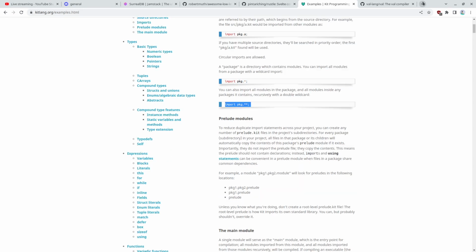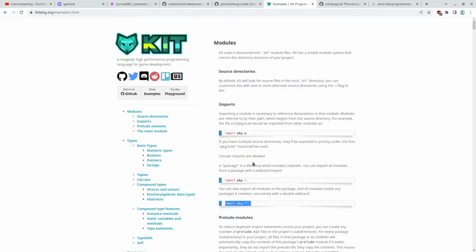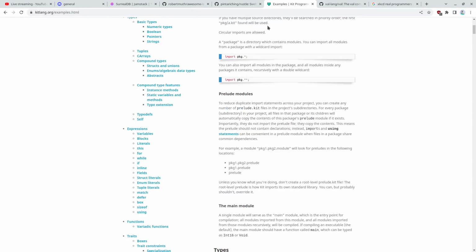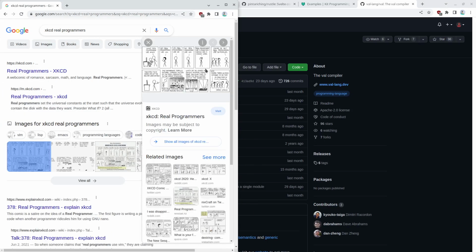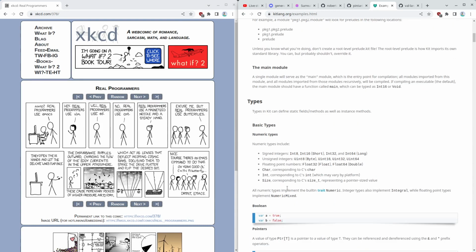Okay. That reminds me of an XKCD. Yeah, I guess I'm fine with the C import way, like import header.h, just because of backwards compatibility. But I do like it when they have some sort of package system. Have you guys seen this XKCD? That's probably what you're referencing, but what Jacob said reminded me of this.